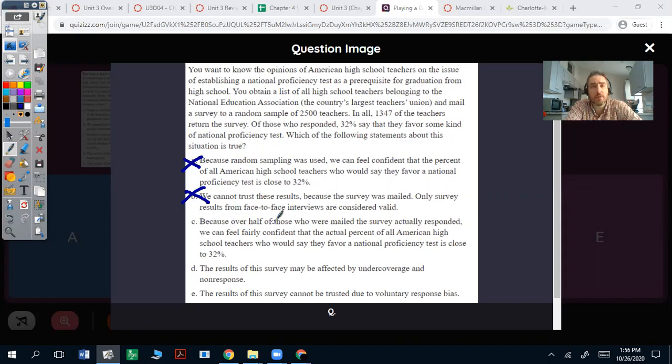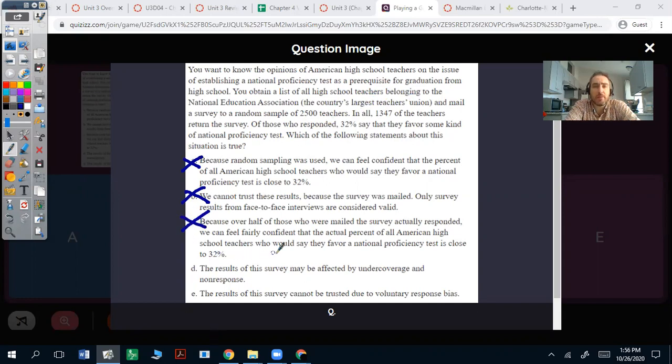C, because over half of those who were mailed the survey actually responded, we can feel fairly confident that the actual percent of all American high school teachers who would say they favor a national proficiency test is close to 32%. We can't be fairly confident because that's actually still a pretty small percentage of teachers that responded.